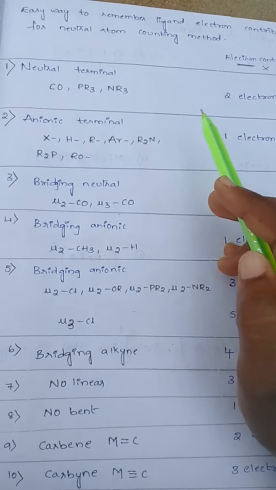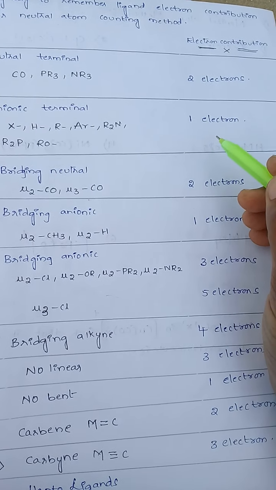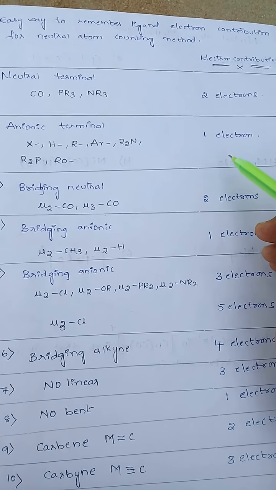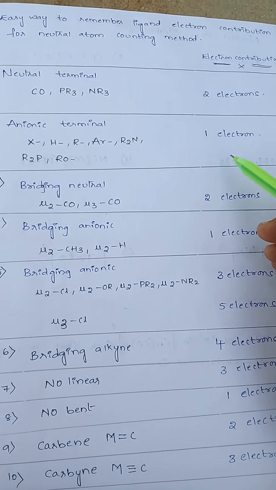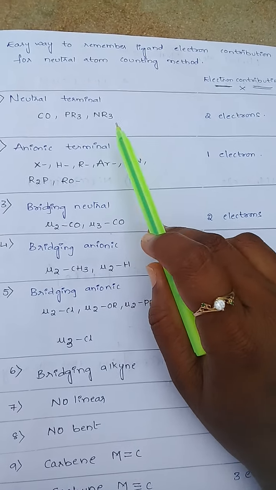I choose the neutral atom method for counting the 18 electron rule, because it is very easy to find the 18 electron rule.